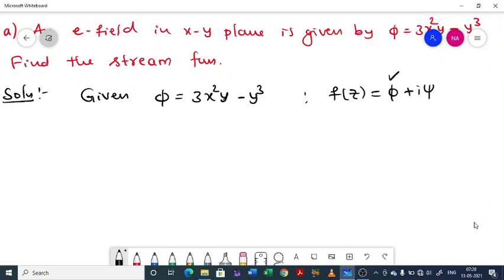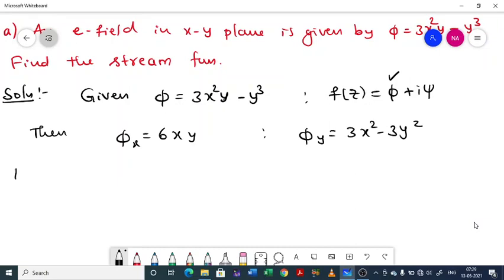So real part is given, we need to find the imaginary part psi. Now differentiate this, then phi x equal to 6xy and phi y equal to 3x square minus 3y square.